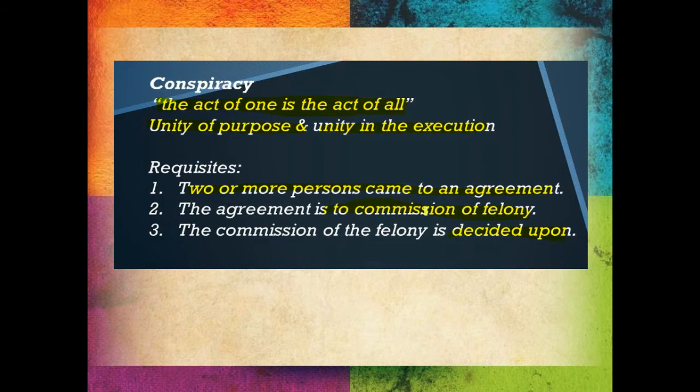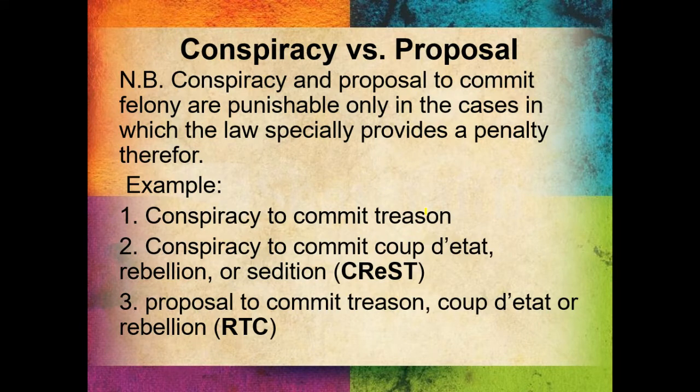And that's called conspiracy. Now, let's start with the general rule on conspiracy and proposal. General rule: conspiracy is not a crime. Proposal is not a crime. So, if I propose to someone to commit rape, that's not a crime. If we conspire to commit rape, that's not a crime. Okay? When does conspiracy become a crime?